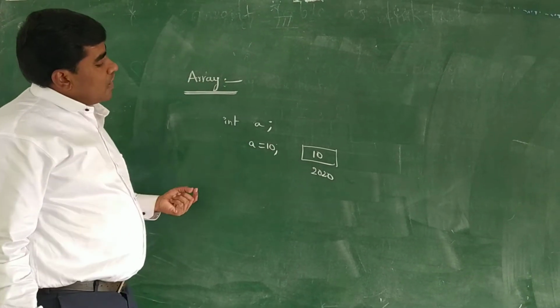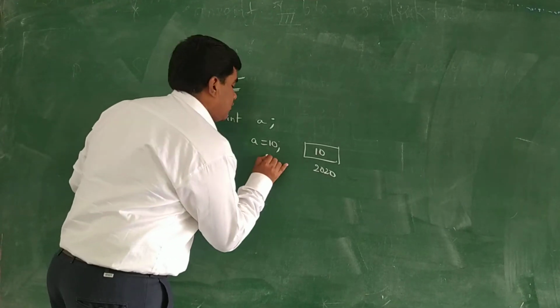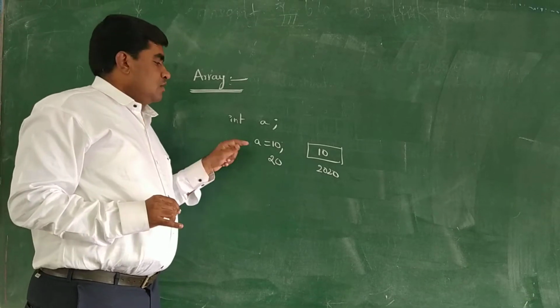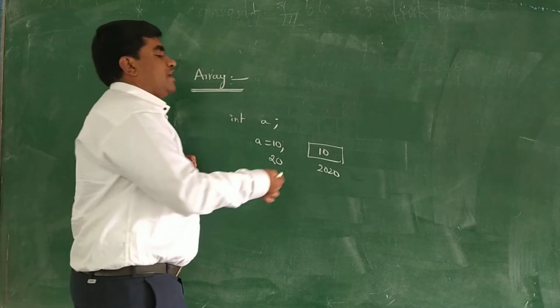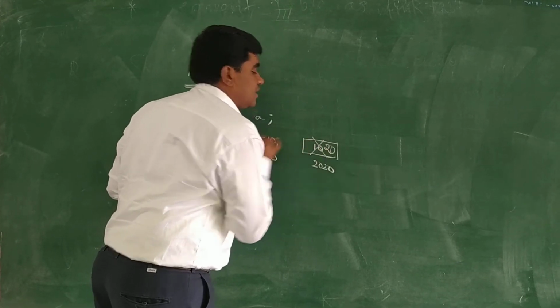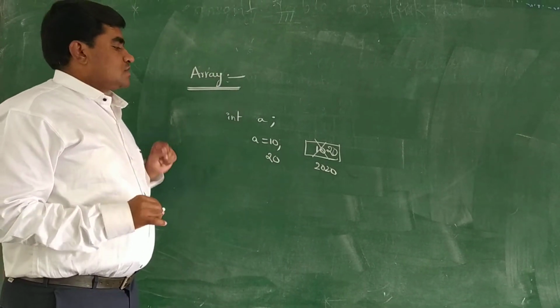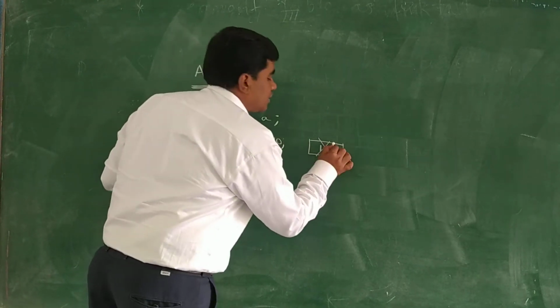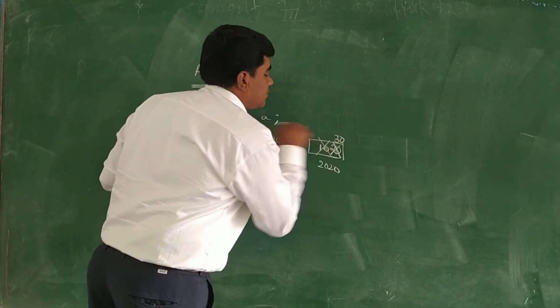If I want to store another value, that is 20, is it possible? Of course, it is possible by replacing 10. Then we have to erase and replace it with 20.